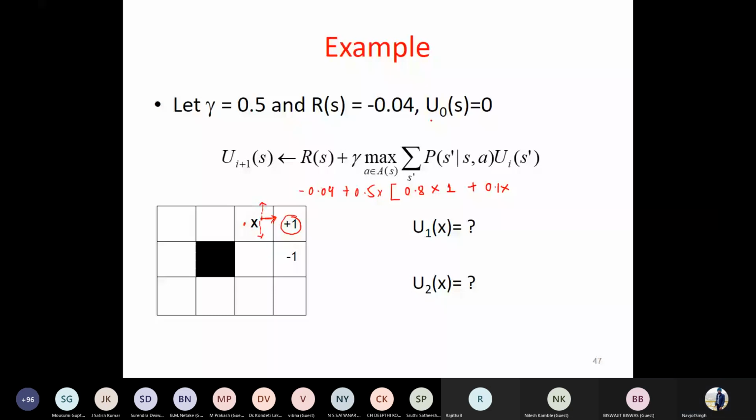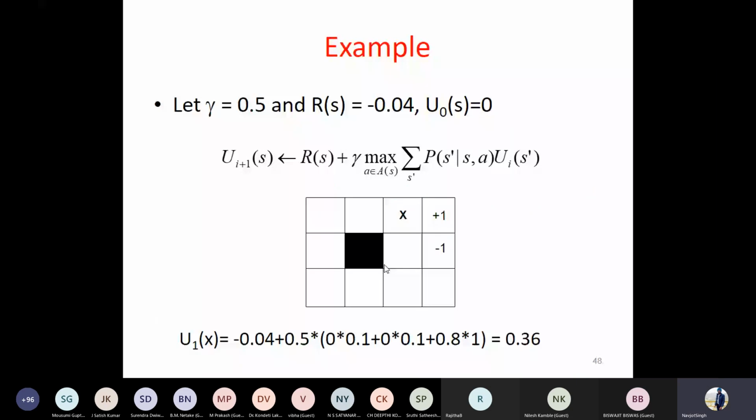Similarly, plus, if I move down, which is right of the desired, 0.1 times, I'll land in the state where y has been written. Since again this is a non-terminal state, the utility is 0. You solve this, and you will get the solution 0.36. So in the first iteration for this x state, you will get the value as 0.36.